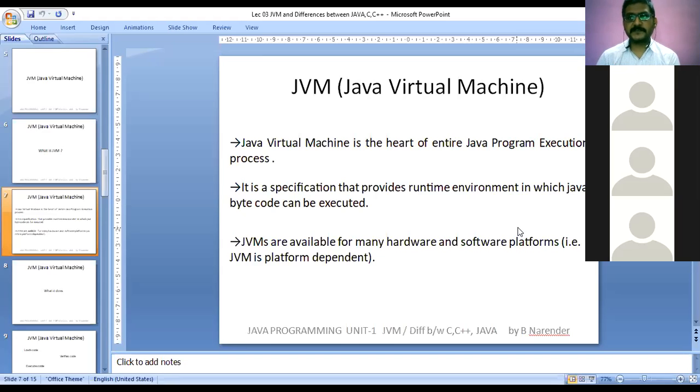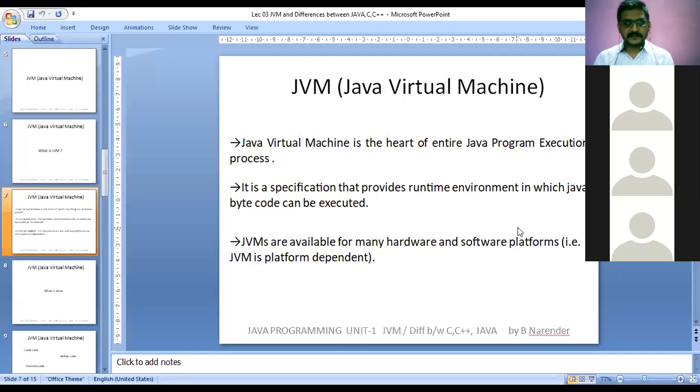Most of the C++ programs will be in two stages, yes or no? First we will compile them, then we will run them. Similarly, here also we will compile the source code of Java, and after that we will run the Java program. So at the running stage of a Java program, this JVM will be encountered. That's why it is said to be the runtime environment in which Java bytecode can be executed.